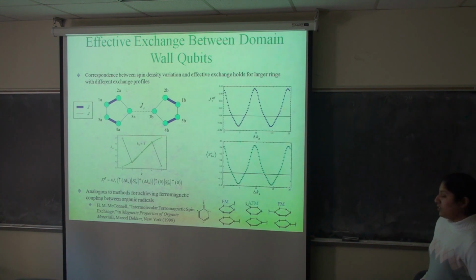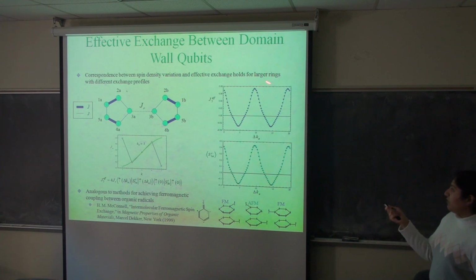Okay. So far we've looked at a specific analytical model for the exchange coupling within spin triangles, but we can also generalize the results by considering larger Heisenberg rings with spin 1/2 ground states and different exchange profiles. For example, we can consider a pair of coupled 5-spin rings which each have this exchange profile with a domain wall at site 3, and we can numerically calculate both the effective exchange and the corresponding spin density variation at site 3A for the spin-up ground state as a function of the domain wall position within this ring.